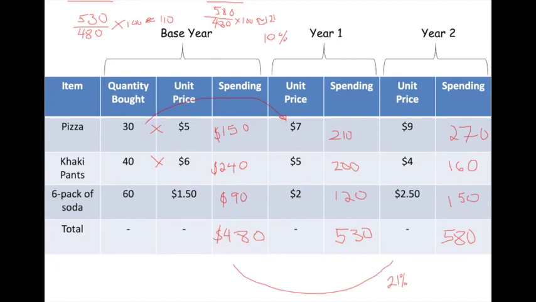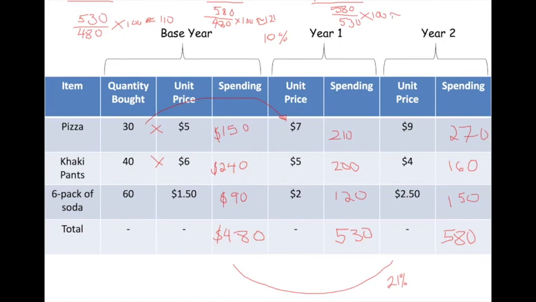But we don't have to stop there. We can measure however we want to. What if I want to go from year one to year two? It should be less than 21%. You just have to change at this point. Since we're going to year two, we can still plug in the 580 on top, but notice I'm using a different base in this case. Don't use 480 anymore. Use the 530 because that's what I'm measuring. I went from year one to year two. My year one now becomes my base year. So put the 530 down there, times 100.